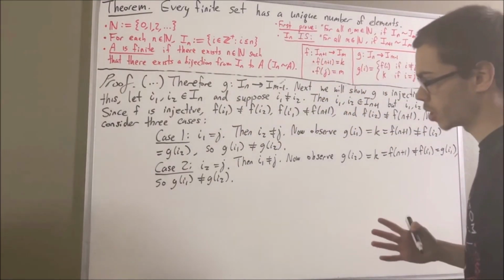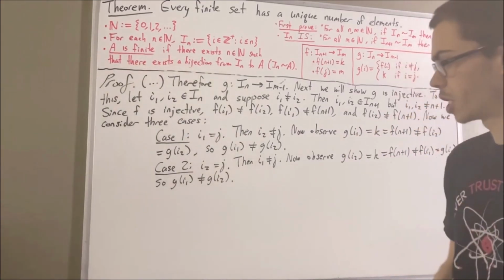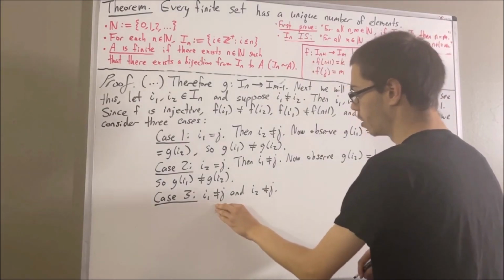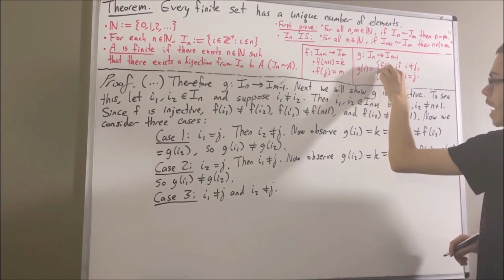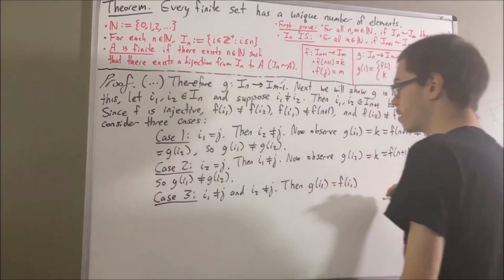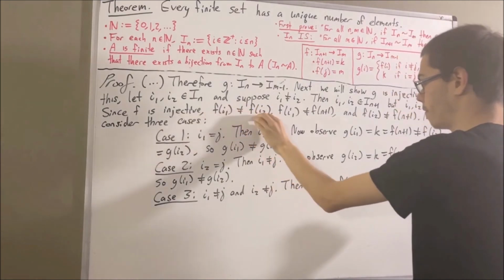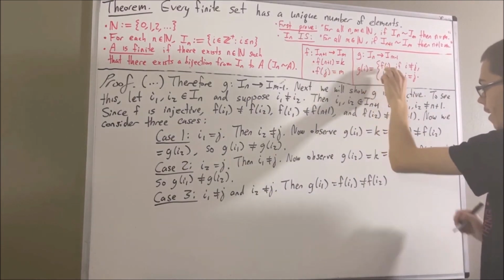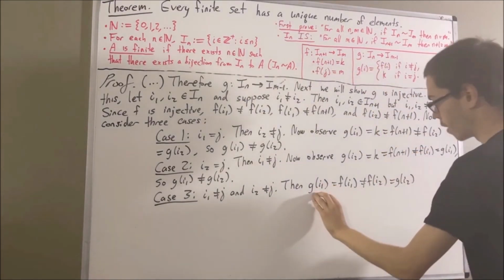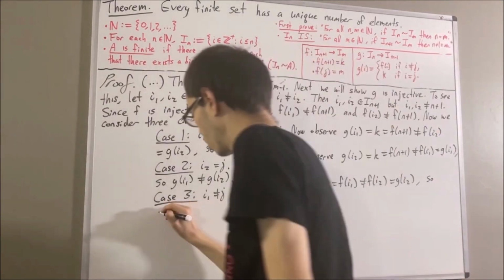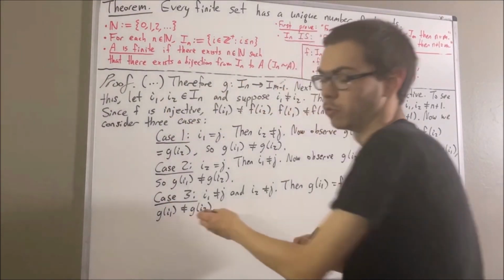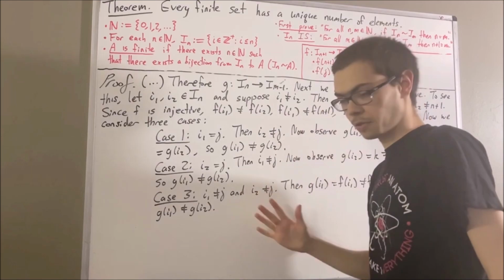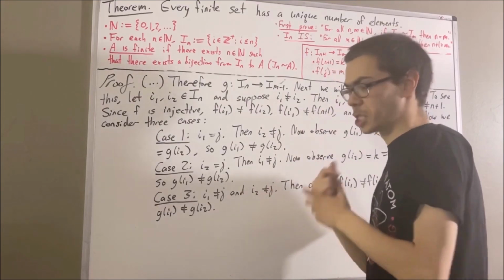Now let's move on to our final case, where i1 and i2 are both not equal to j. Since i1 is not equal to j, g of i1 is equal to f of i1. From what we have above, f of i1 is not equal to f of i2. And since i2 is not equal to j, g of i2 is equal to f of i2. So we see that g of i1 is not equal to g of i2, which is again exactly what we wanted to show. So, in all three cases, g of i1 is not equal to g of i2. So, we have proven that g is injective.